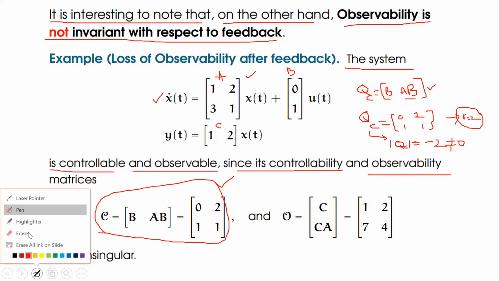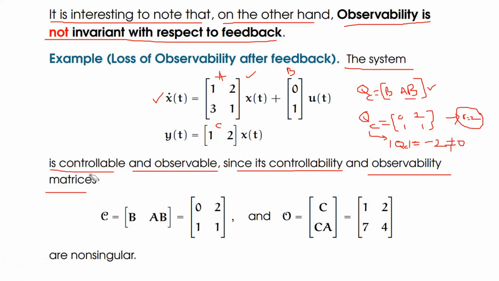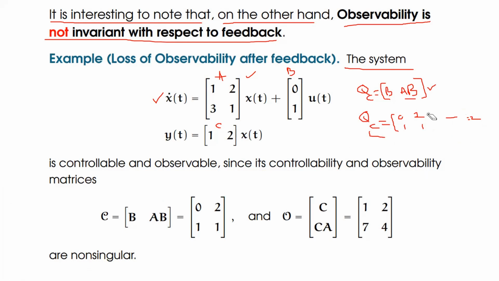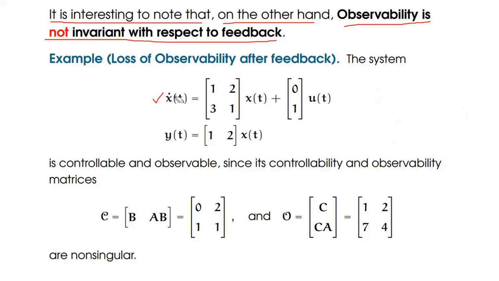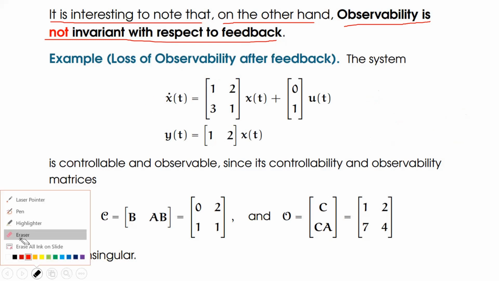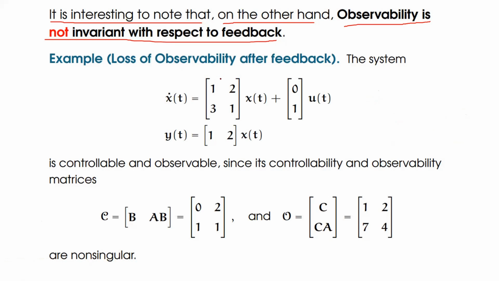So what is observability? Let us see this one. Now I'm going to use the same matrices to check observability of the system. Here I'm going to again form a composite matrix for observability based on the A and C matrices. x dot is equal to this matrix A, that is already mentioned, this matrix B, this matrix C. So to find the observability matrix, we need to have one composite matrix.